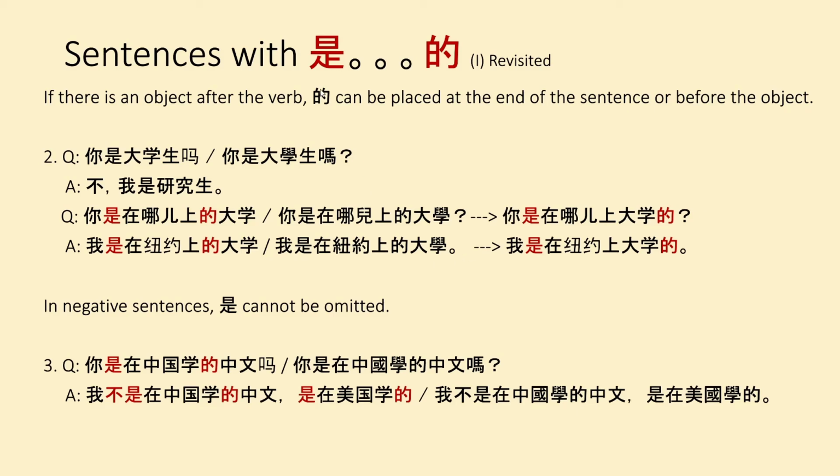Just note that with the 是什么什么的 grammar point, if you are using this in a negative sentence, then the 是 cannot be omitted. So for example 3, 你是在中国学的中文吗? Did you study Chinese in China? 我不是在中国学的中文，是在美国学的。I did not study Chinese in China. I studied it in America.